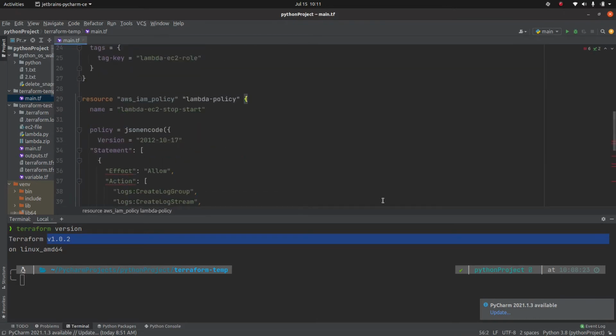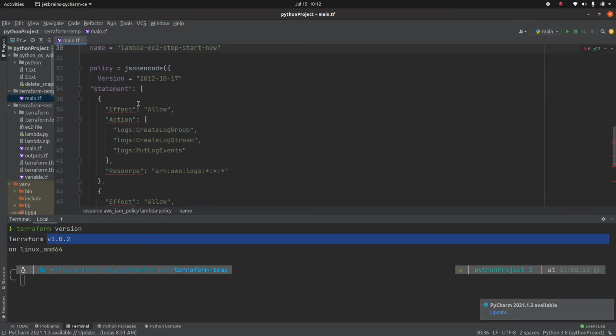So for defining a policy, we have a resource called IAM policy. I think I have missed that, but in Terraform, for each and everything you have a resource. So resource equal to aws_iam_policy. I have given this variable the name lambda policy, but you can give it any name. That is coming next, like how we are going to reference this variable. The name of this policy is lambda EC2 stop start, let me say new.